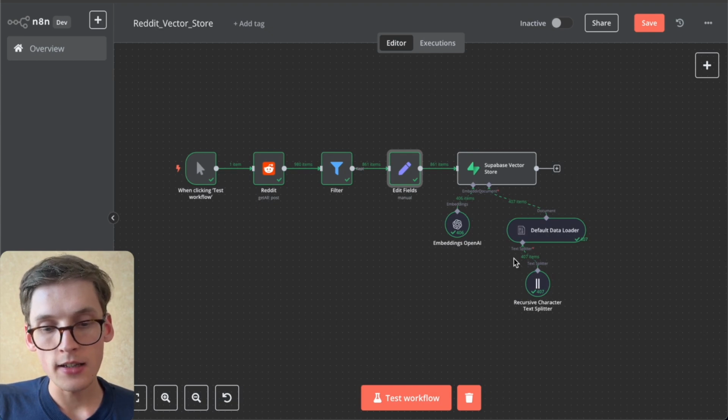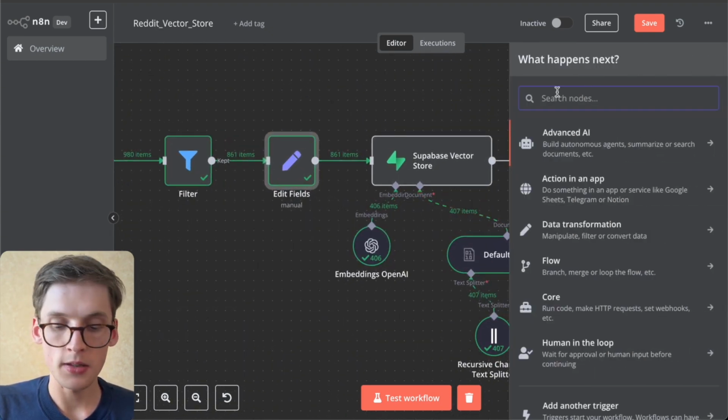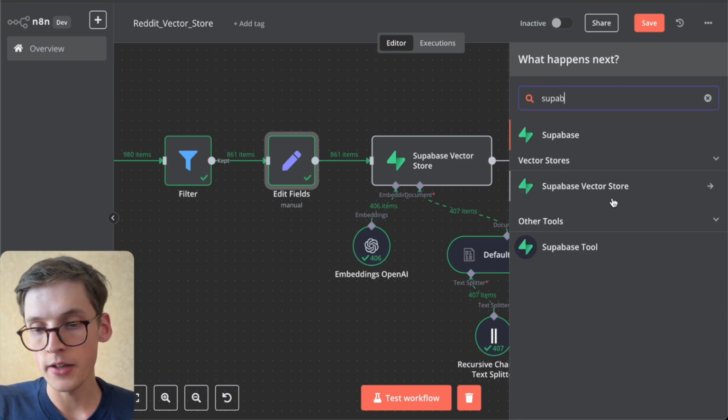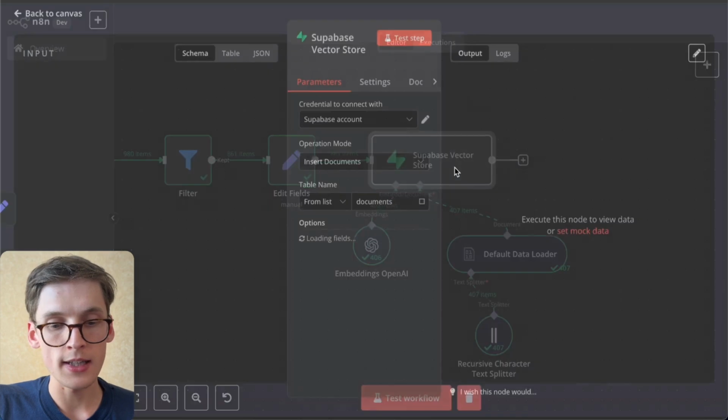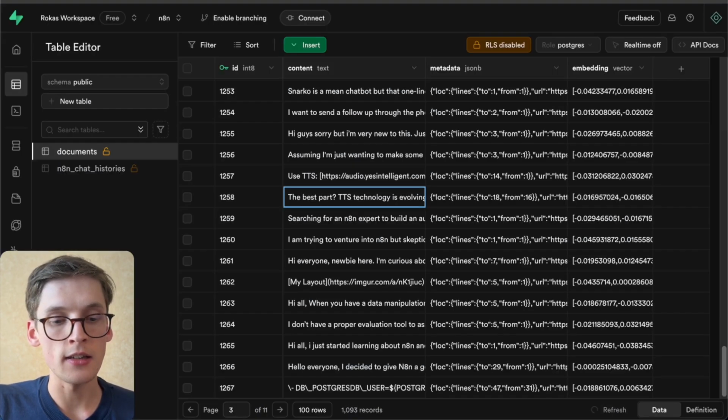And after that, we will connect it to the Supabase vector store. So once again, we will find Supabase vector store, not Supabase, but Supabase vector store. You will select it, and you'll connect your Supabase account with the same credentials you had before. The operation mode will be insert documents, and you won't need to change anything else except to find the exact documents table you created.